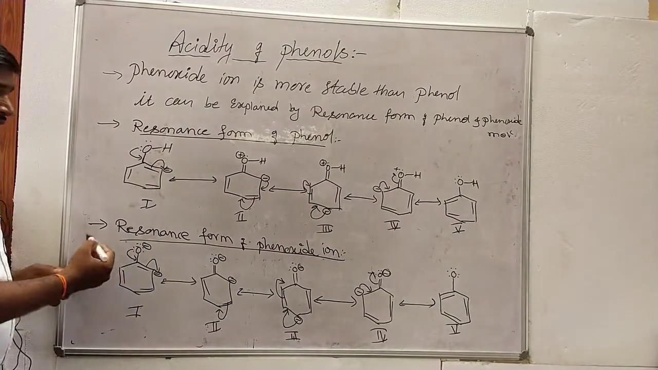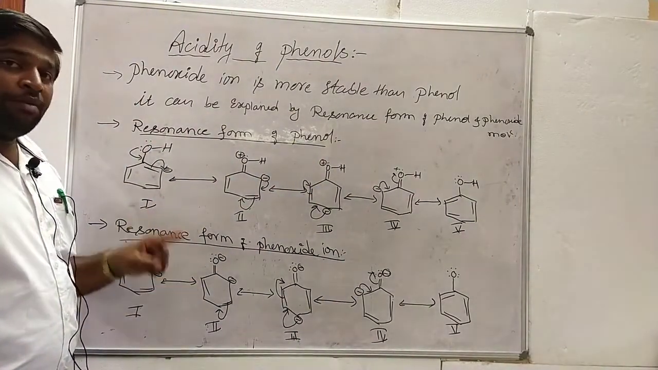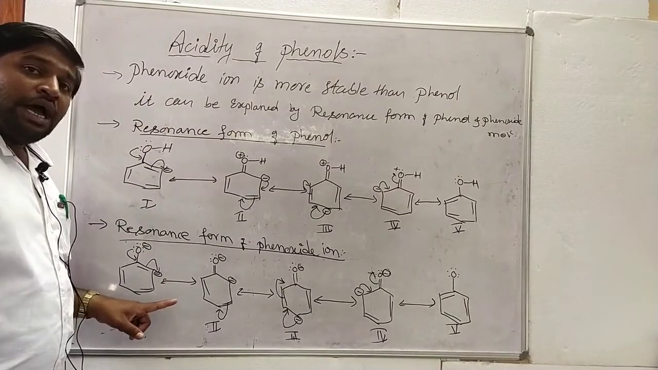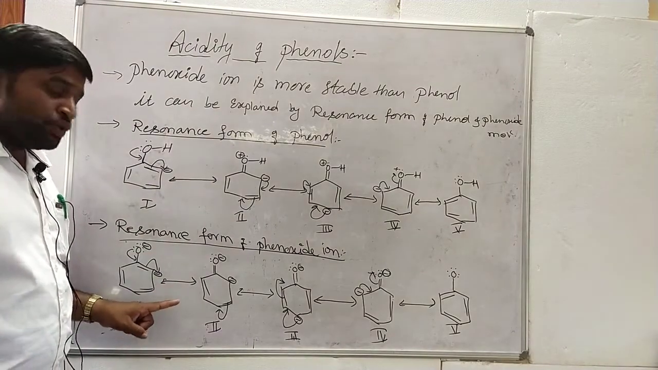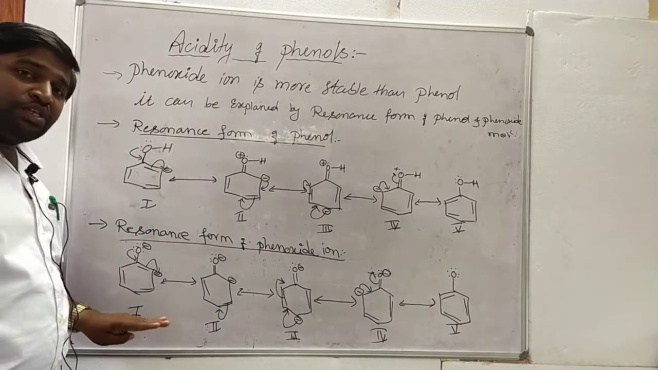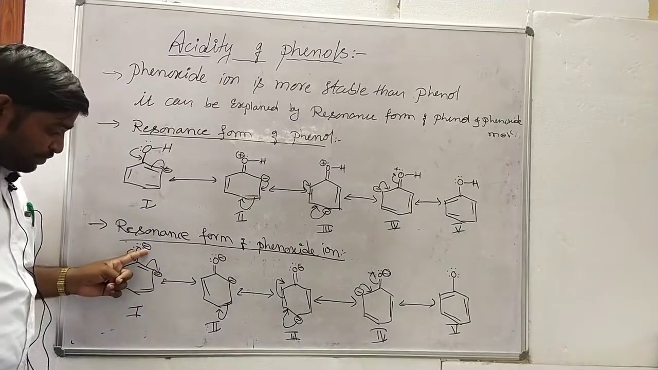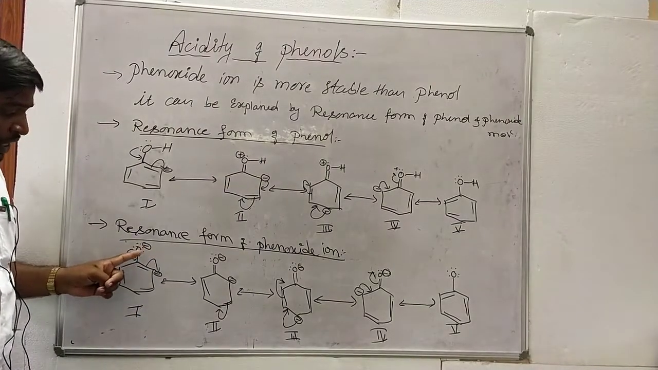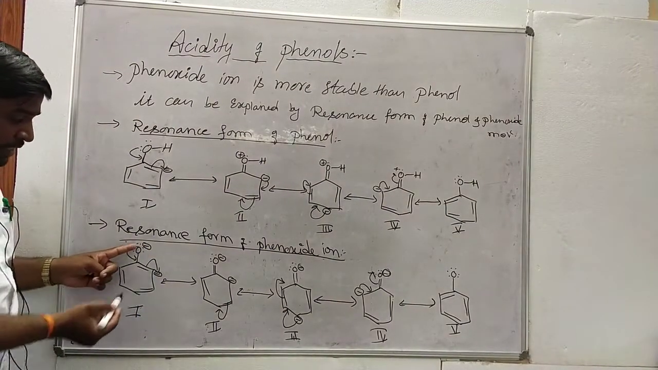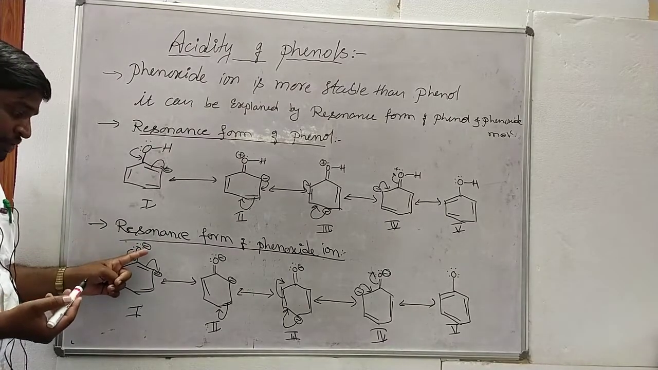When we consider the resonance form, the phenoxide ion is more stable. Why? Because it does not have dipolarity, so it does not have a positive charge and a negative charge. No separation of charge can be seen in this phenoxide ion. Here oxygen also has a negative charge. Due to the presence of lone pairs of electrons, it is electron rich, so that's why it is represented in the form of a negative charge.